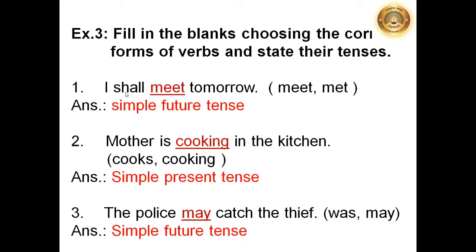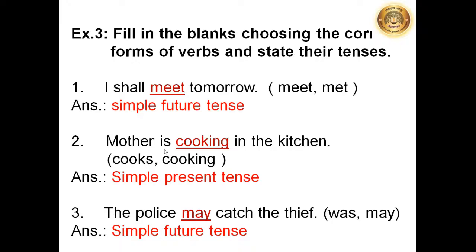First one, I shall dash tomorrow. Meet and met. As you can see, this is the future tense. Shall represents the future tense. So we have to write meet. That is the future form of the verb. So, I shall meet tomorrow. And also we have to state the tense of this sentence. So it is in simple future tense.